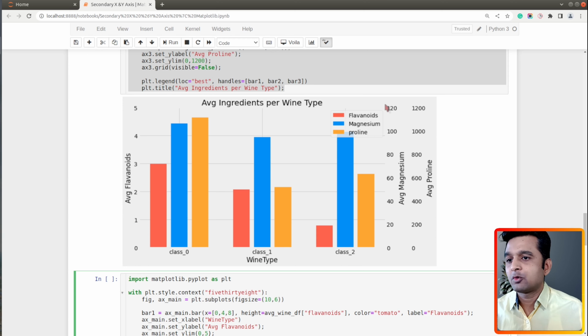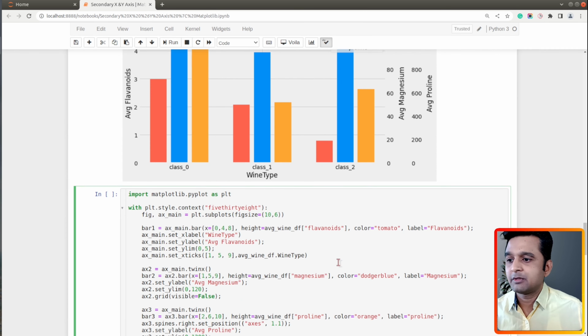Same logic I will follow for average magnesium. I will start from 0, then the first value will be 12, then 24, 36, and so on till 120. Same I will follow for average proline: 0, 120, 240, 360 till 1200. So when I set ticks like that, I will have the same number of ticks for all three axes, and when I have the same number of ticks, grids for all of them will be aligned. So let me go ahead and do that.